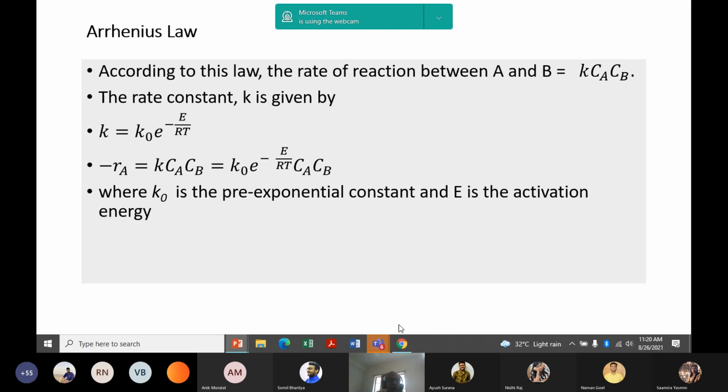Because Arrhenius law, again, there is no need to explain it. You already know that K is K0 e to the power minus E by RT. K0 is the pre-exponential factor and E is the activation energy. And there is no additional temperature term.